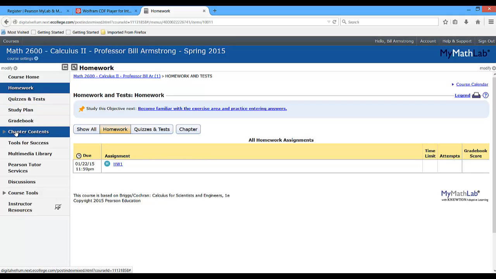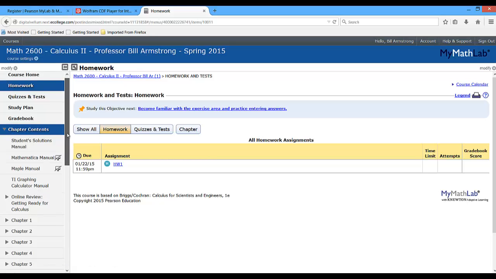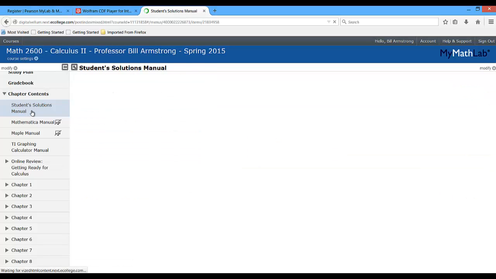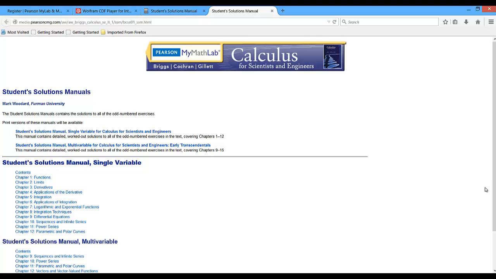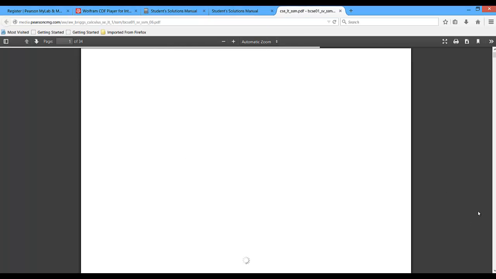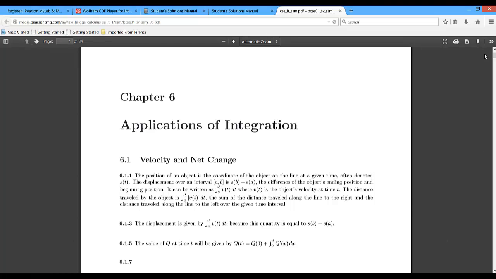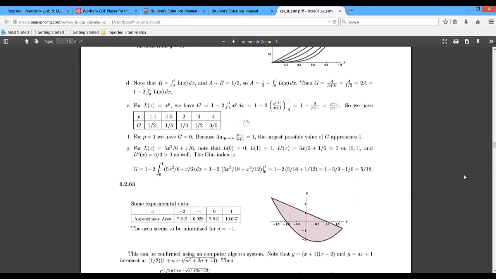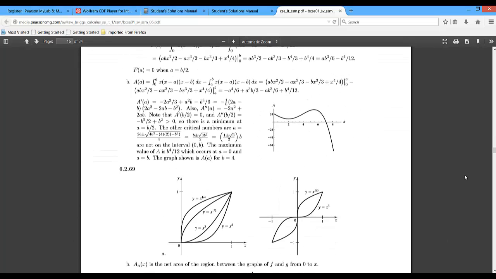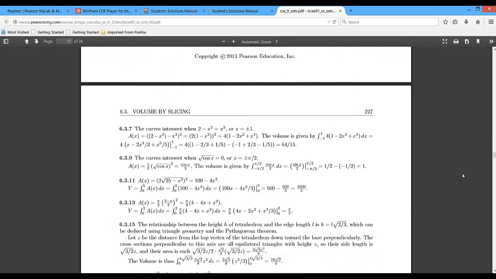Let's see, the other big thing, chapter contents. Here, chapter contents. First off, notice you have a solution manual. And just to kind of show you the solution manual, good grief, look at this. Let's come in here since we are in chapter 6. And it opens it up. I'll scroll down quite a ways. As you can see, it's for odd numbered ones.